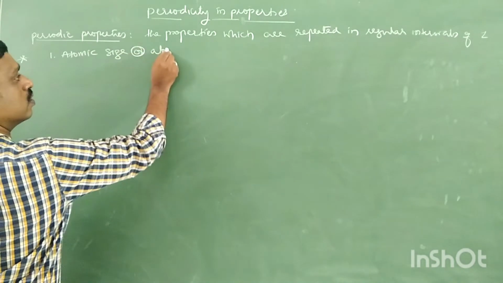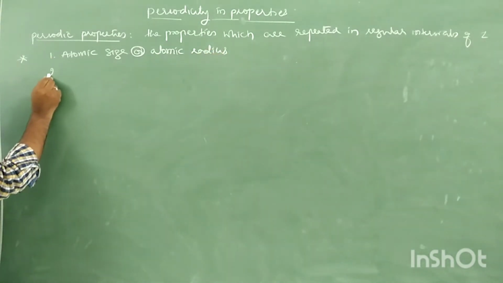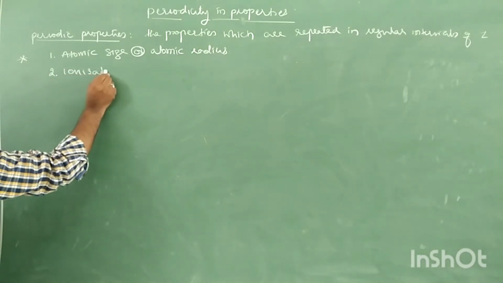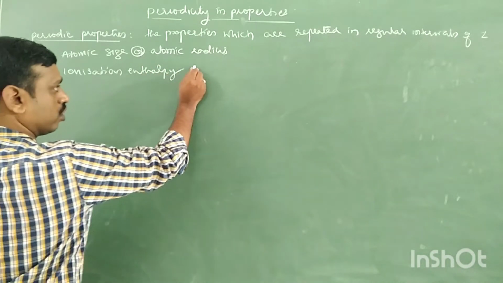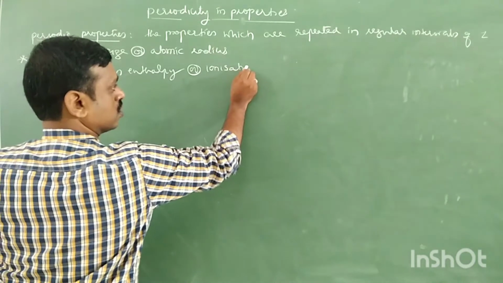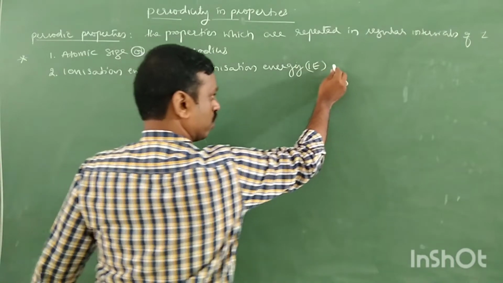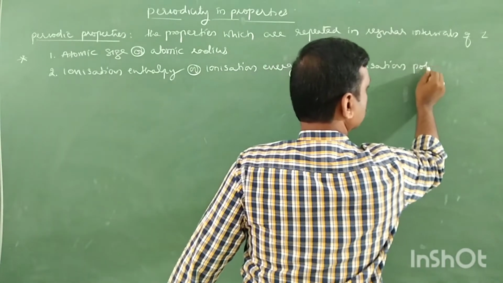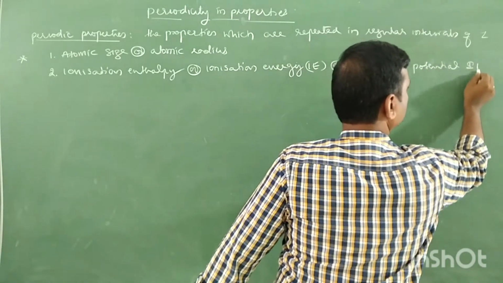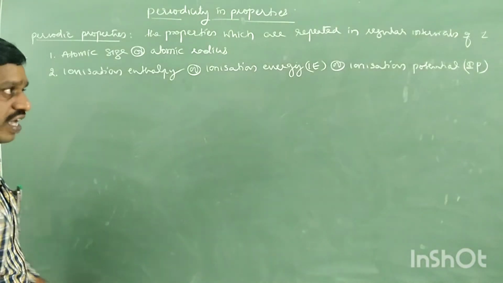Two, ionization enthalpy, or ionization energy, also called IE, or ionization potential. There is a slight difference, but for our level we consider both equal, though actually there is a difference.